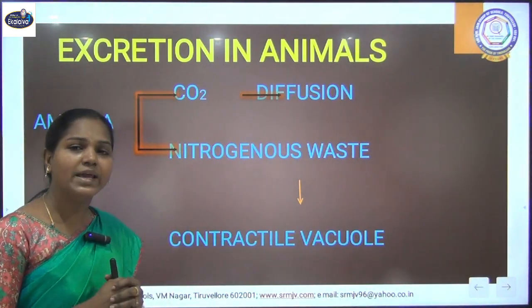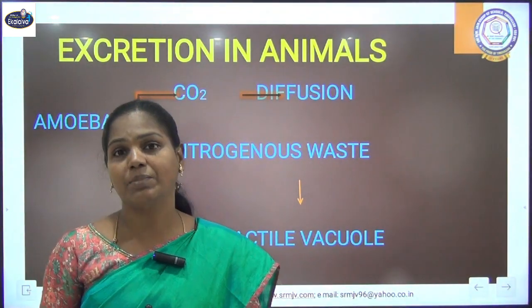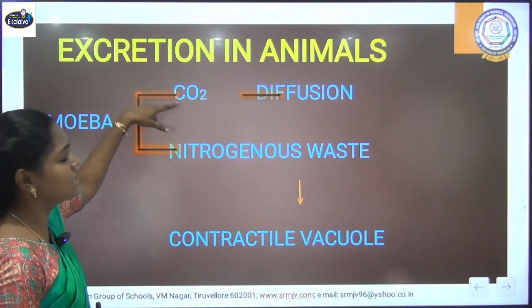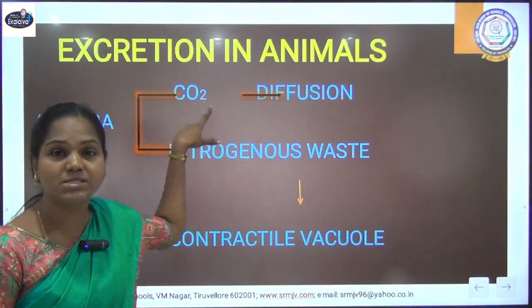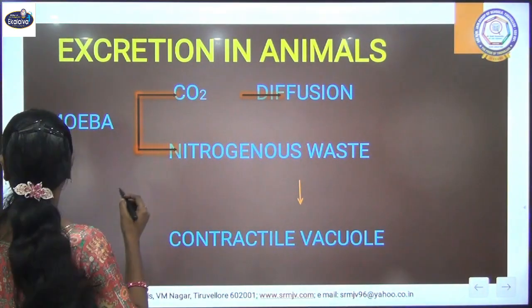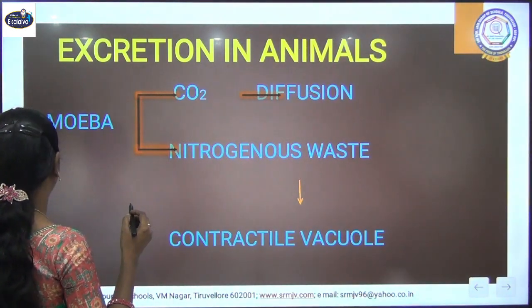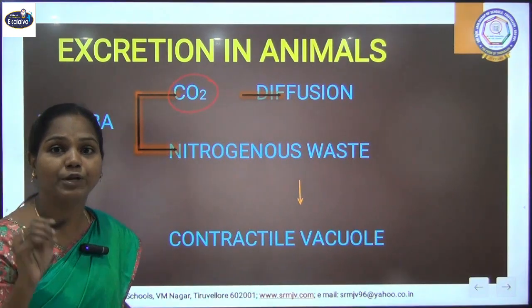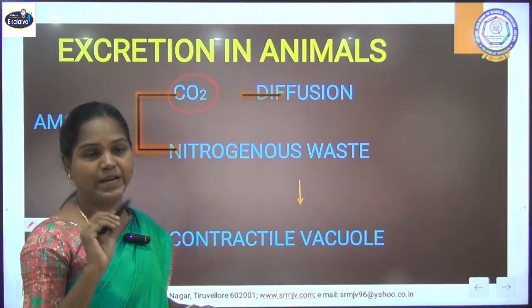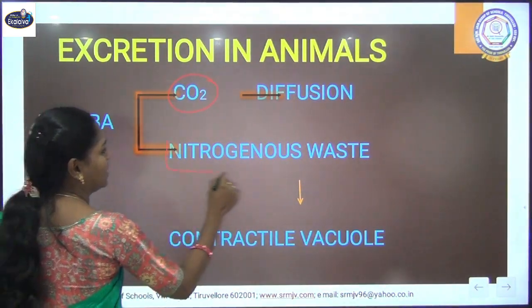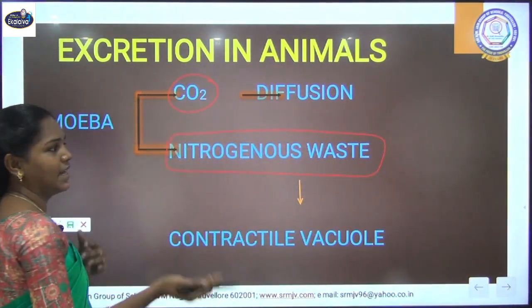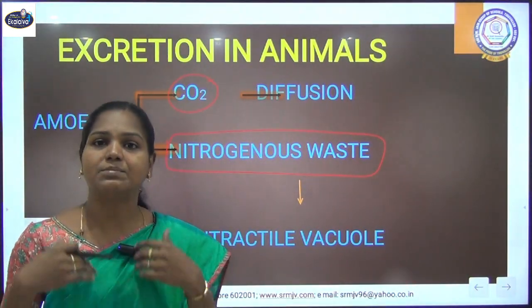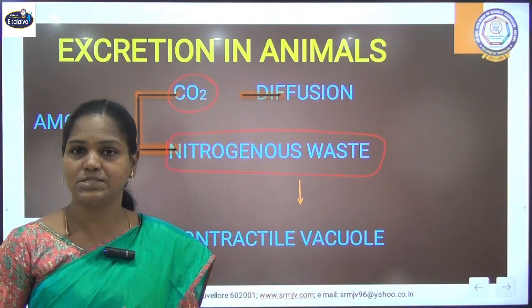What are the excretory products produced in amoeba? It is producing carbon dioxide, which is a waste of the respiration process. In the process of digestion, they take in some food, so some nitrogenous waste is produced in its body.